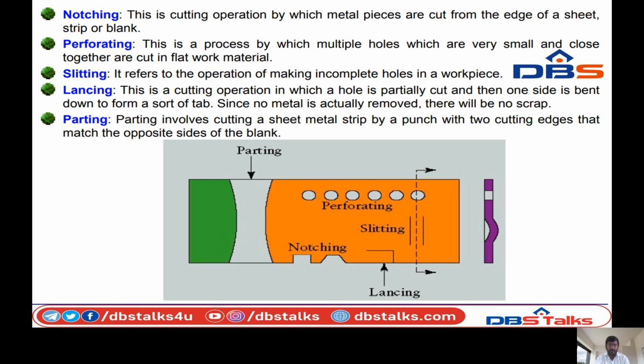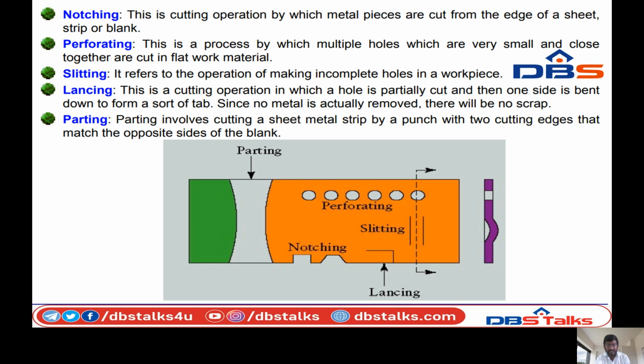Next, lancing. This is the cutting operation in which a hole is partially cut and then one side is bent down to form a slot or tab. Since no metal is actually removed, there will be no scrap.